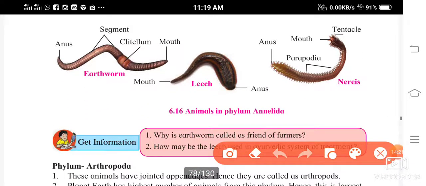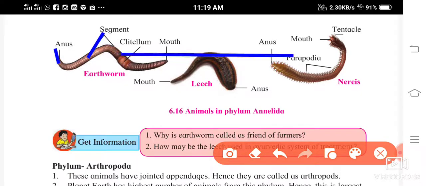You can see the anus is present and the body is segmented. You can see the segments on the body, the lines. Then the clitellum is there. If the school had been open, I would have shown you the specimens available in our lab. Anyway, when the school reopens, I will show them to you.